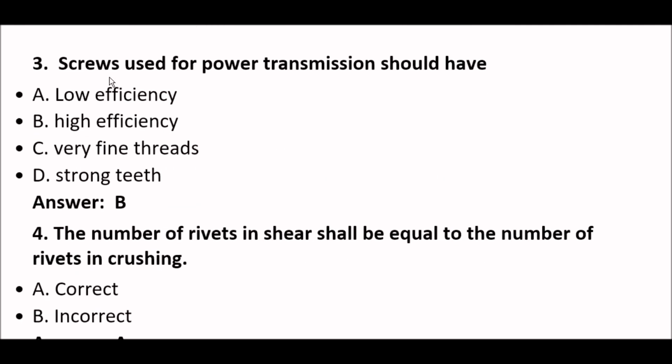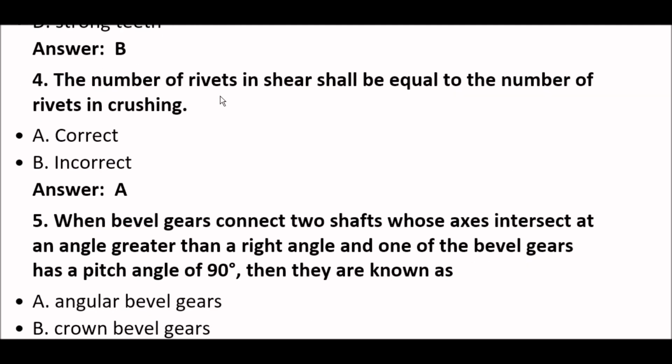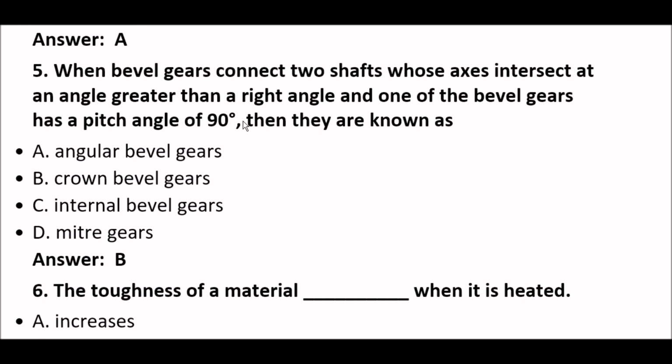Next question. The screw used for power transmission should have high efficiency. Okay. Option B. Next. The number of rivets in shear shall be equal to the number of rivets in crushing is correct. Option A is right here. Next. When bevel gears connect two shafts whose axes intersect at an angle greater than a right angle and one of the bevel gears has a pitch angle of 90 degree, then they are known as crown bevel gears.